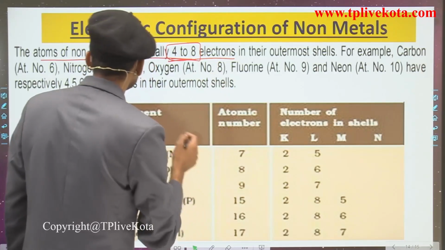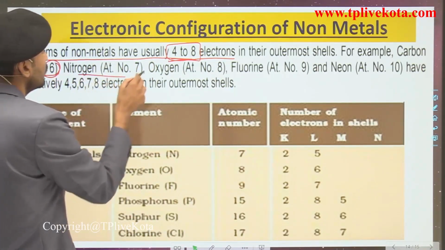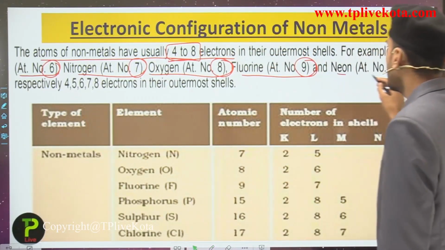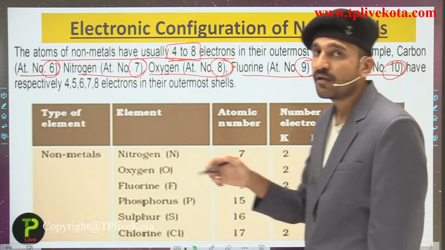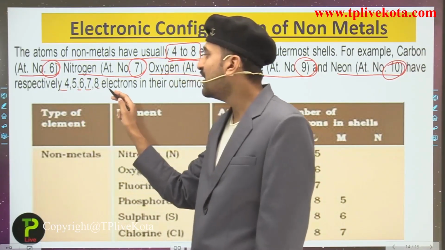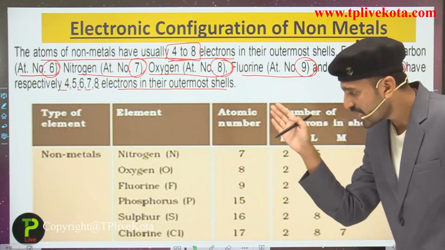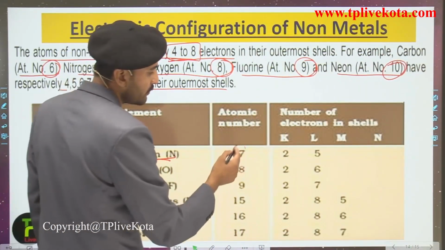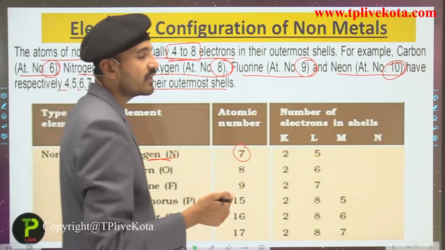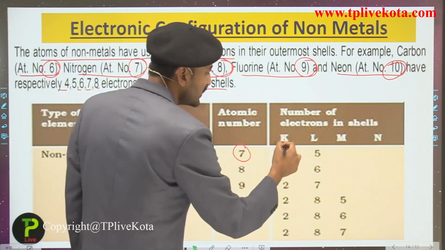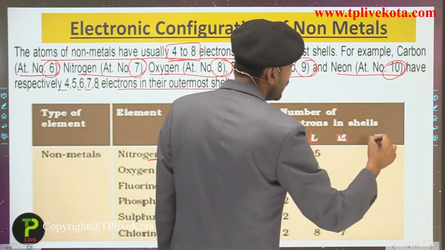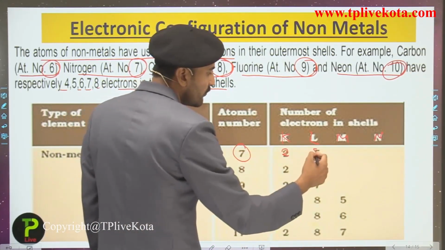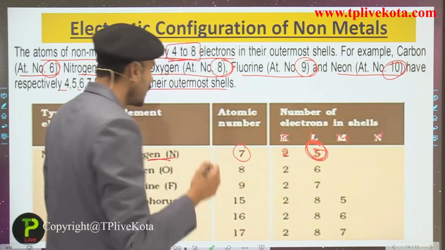Just for an example, you can see carbon having atomic number 6, nitrogen atomic number 7, oxygen atomic number 8, fluorine atomic number 9 and neon atomic number 10. They have 4, 5, 6, 7, 8 electrons in their outermost shell. You can check it here: the element nitrogen, its atomic number is 7 and its electronic configuration, that is the arrangement of electrons in the various shells, K, L, M and N. The 7 electrons are arranged like this: 2, 5. So it has 5 electrons in its outermost shell.